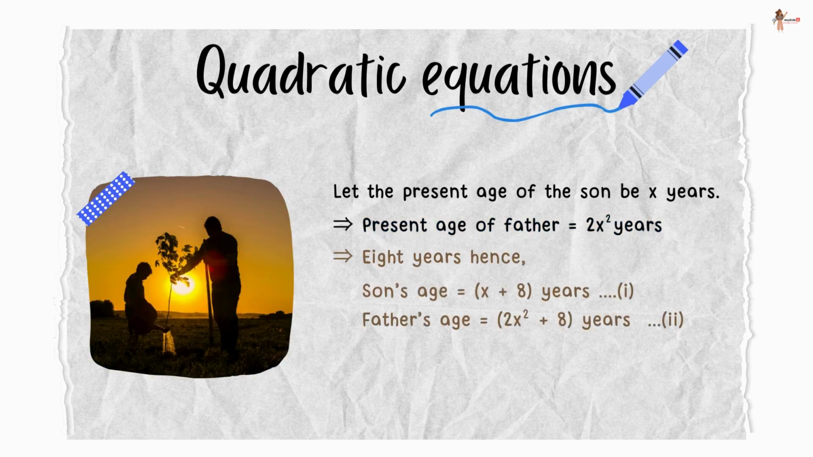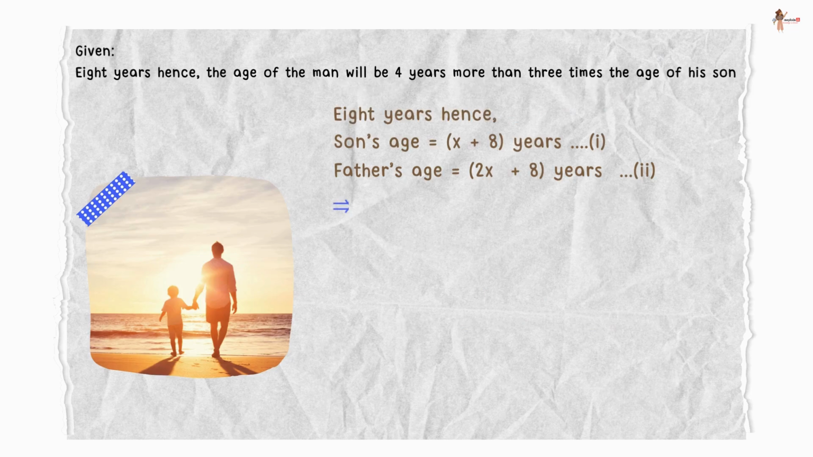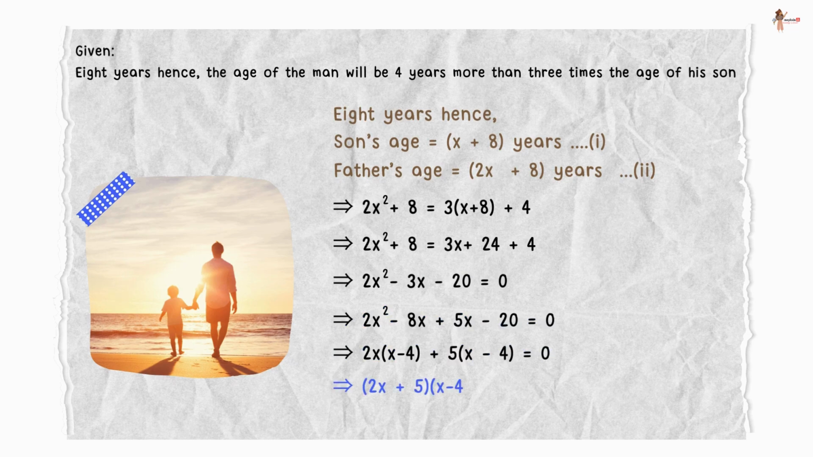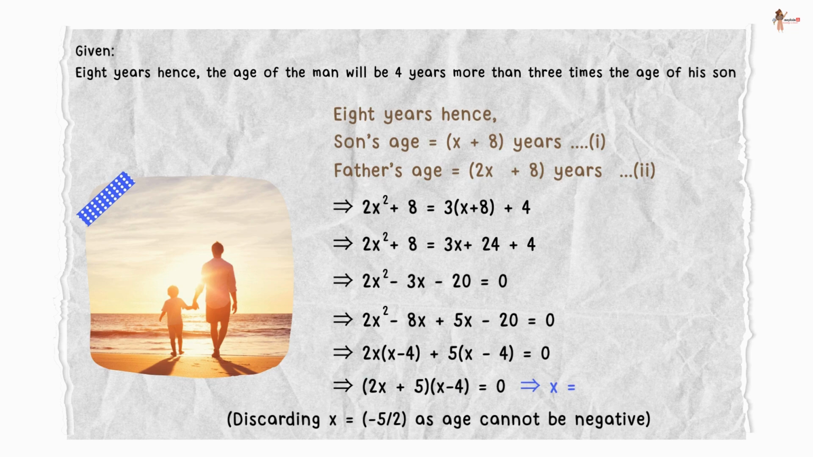8 years hence, son's age would be x plus 8 and father's age would be 2x square plus 8 years. Now 2x square plus 8 would be equal to 3 times (x plus 8) plus 4 because we are given that 8 years hence the age of the man will be 4 years more than 3 times the age of his son. Solving for x, we get, now splitting the middle term, we get (2x plus 5)(x minus 4) is equal to 0, which gives us x as 4 because x cannot be negative.